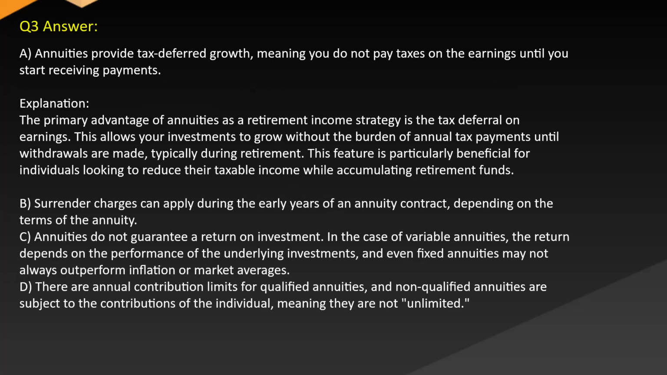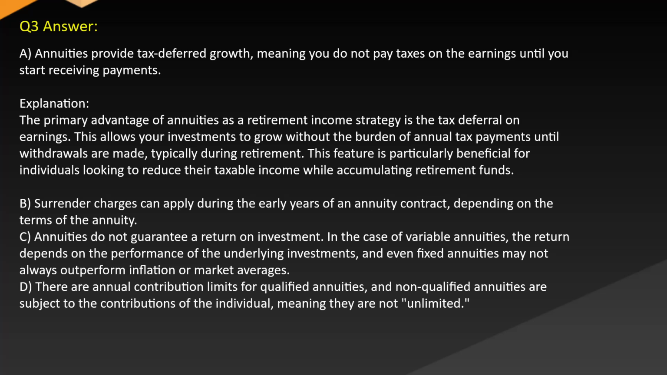Answer A. Annuities provide tax-deferred growth, meaning you do not pay taxes on the earnings until you start receiving payments. Explanation: the primary advantage of annuities as a retirement income strategy is the tax deferral on earnings. This allows your investments to grow without the burden of annual tax payments until withdrawals are made, typically during retirement. This feature is particularly beneficial for individuals looking to reduce their taxable income while accumulating retirement funds.